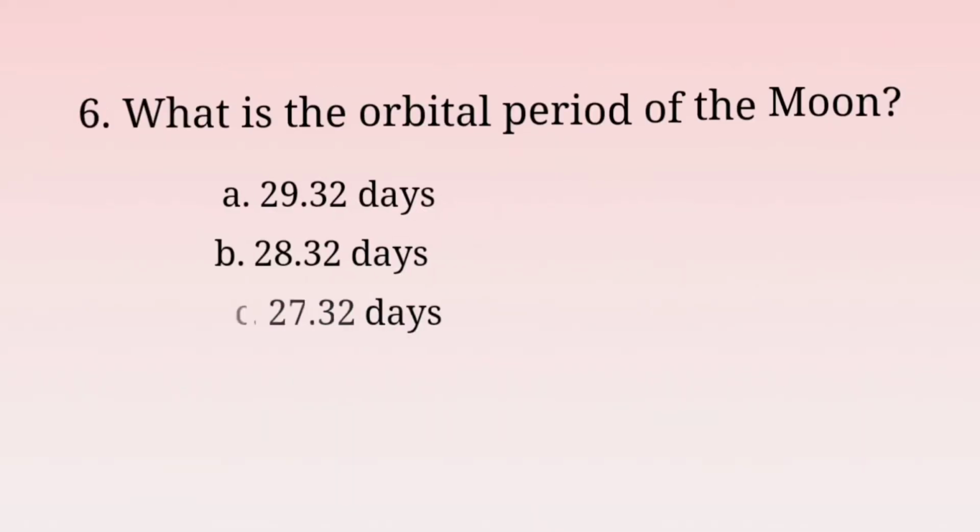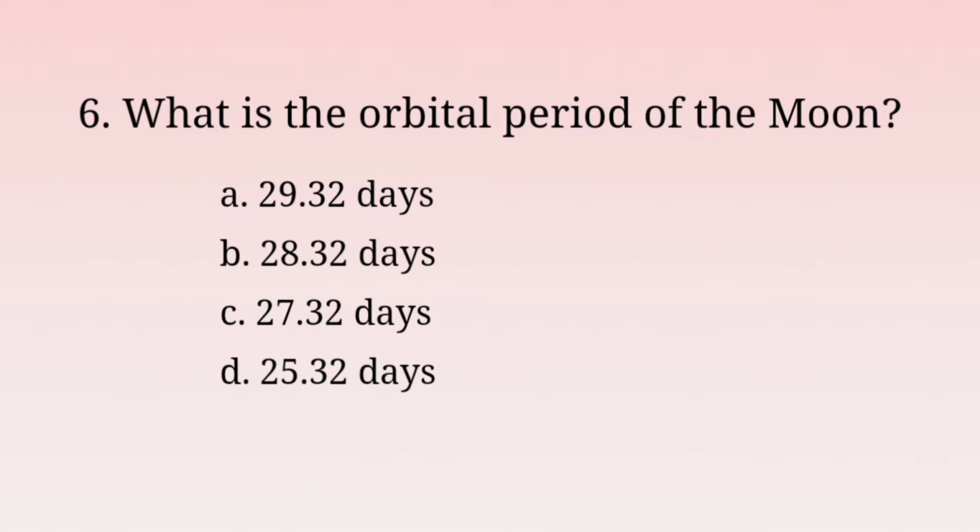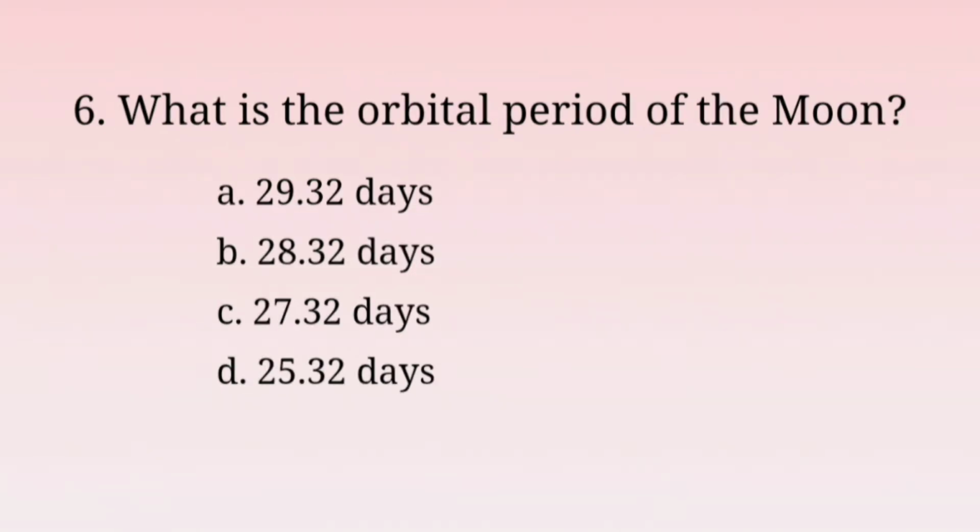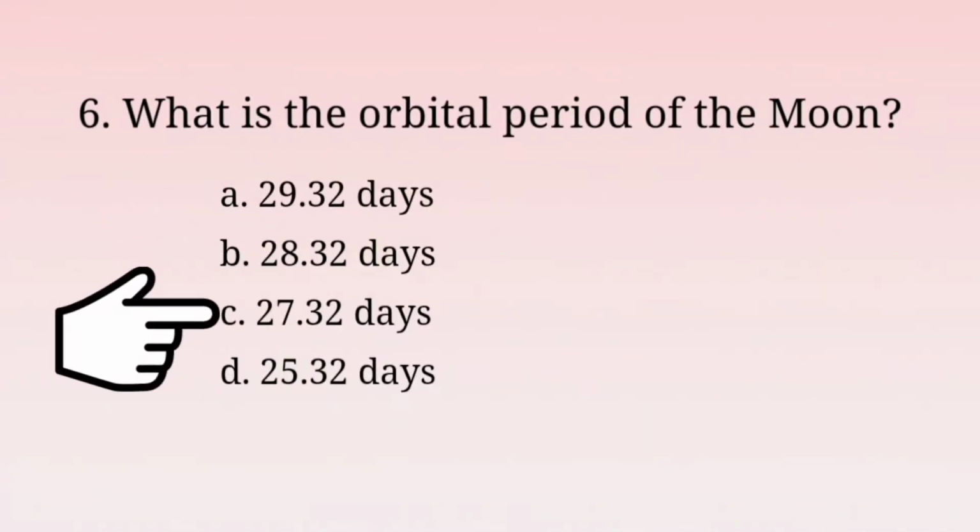Next question, what is the orbital period of the moon? Options A. 29.32 days, option B. 28.32 days, option C. 27.32 days and option D. 25.32 days. So what is the orbital period of the moon? The answer is option C.